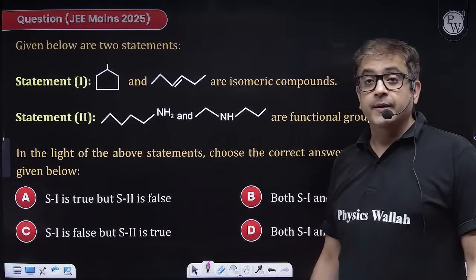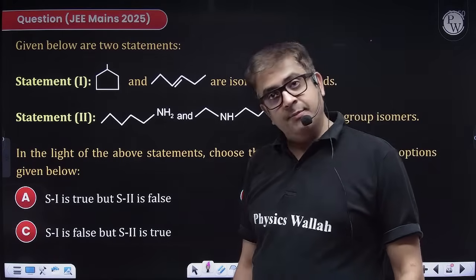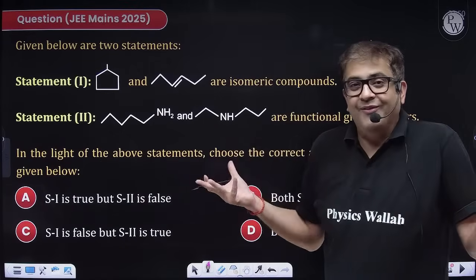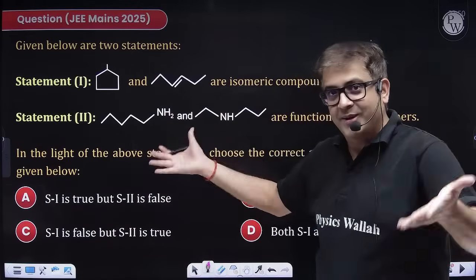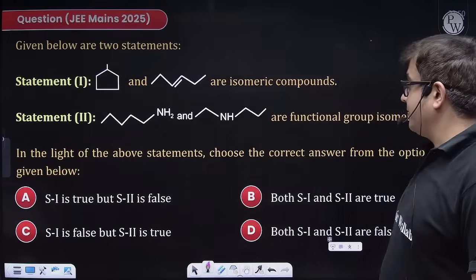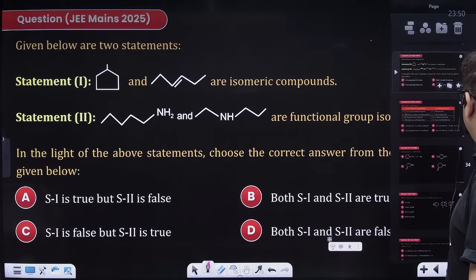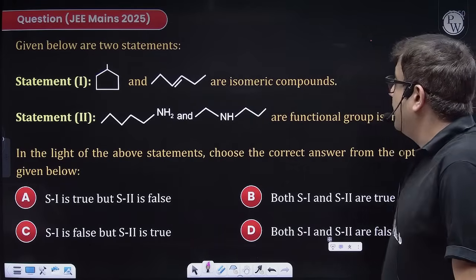Sir, if there is a question on tautomerism, please revise the concept. Yes, beta, there are questions. Why, what if there is a question? Tautomerism is a part of our organic. So obviously there is a question. Now, I have not given poll for this one. Okay, no worries. Let us attempt this one quickly.